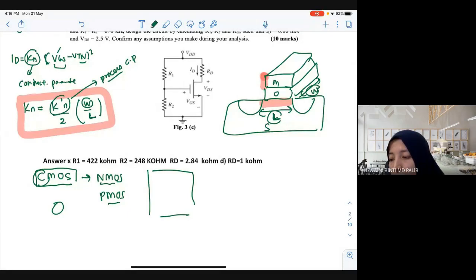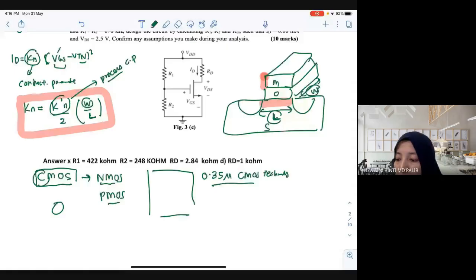At that time the technology was 0.35 micron CMOS technology. With it they made a chip called Nahalem. Nahalem is a place in the US. Usually they name the chip after a place in the US because the production is in the US, right? A long time ago, Intel produced a small computer using this technology. I think 0.35 or 0.13, I don't really remember.